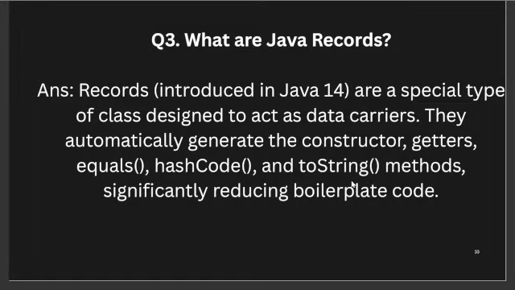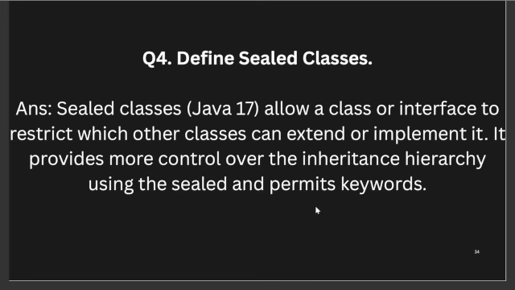Moving to the next question, which is Java records. Records were introduced in Java 14 and are a special type of class designed to act as data carriers. They automatically generate the constructors, getters, equals method, hashCode, and toString methods, significantly reducing boilerplate.